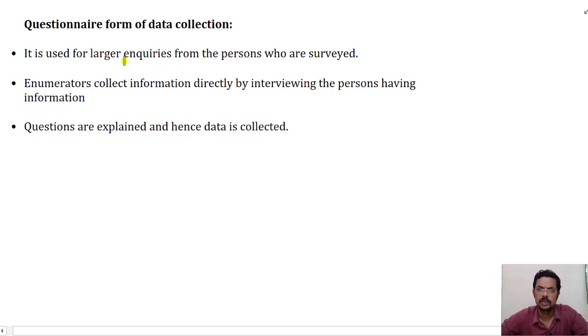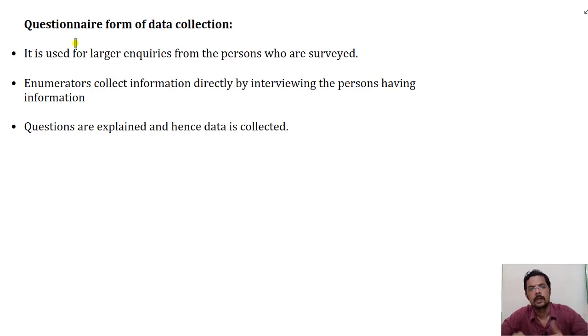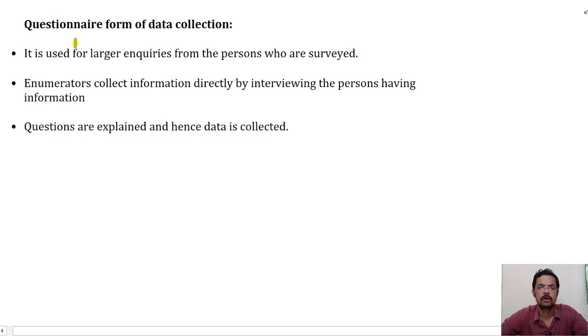For example, you know what happens in a census. People will come. School teachers may be allotted this job, and they may come to your home. They will inquire about everything. What is your education? Who are your family members? What are their qualifications? What are they doing? What is the age of the child? Are they vaccinated or not? Almost all kinds of questions which can be asked. What is your age? Everything will be asked.